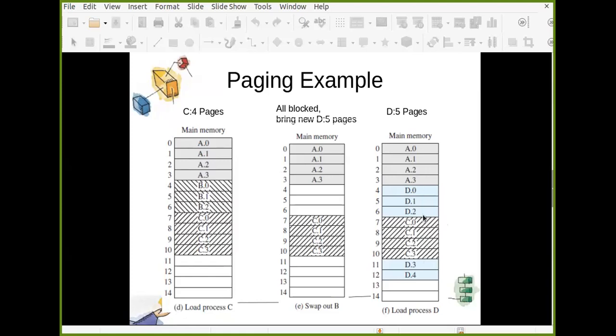Because it is possible that when you divide your process into pages, maybe the last page is not filling the whole frame completely. It is possible, right? Only the last page is not filling the whole frame completely, and some space may be left unused, but each frame is very small in size.